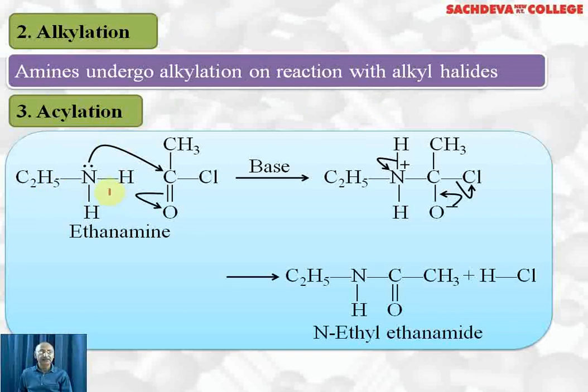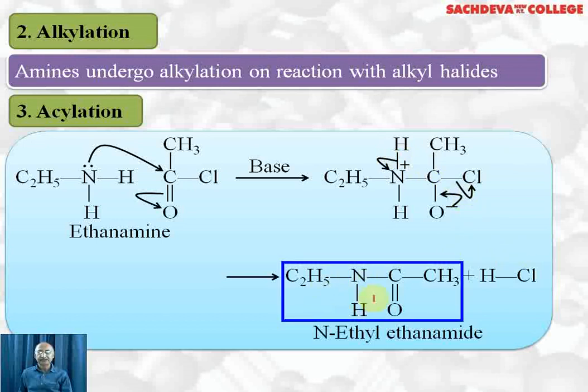This is ethylamine, which has nitrogen with a lone pair of electrons, and this will attack this carbonyl carbon, which becomes positively charged. This pair of electrons shifts to oxygen, so that it becomes negatively charged. Nitrogen becomes positively charged because it has donated a pair of electrons, resulting in the formation of a bond. Ultimately, what happens? This negative charge takes part in double bond formation. This bond breaks. Cl negative goes away and one H positive goes away from here. So HCl is removed.